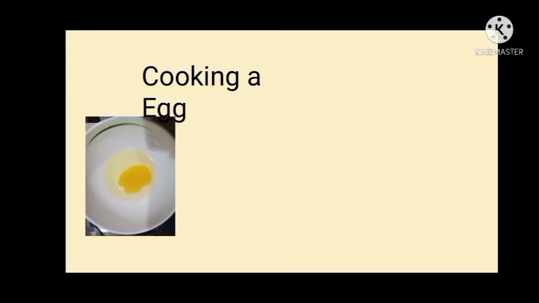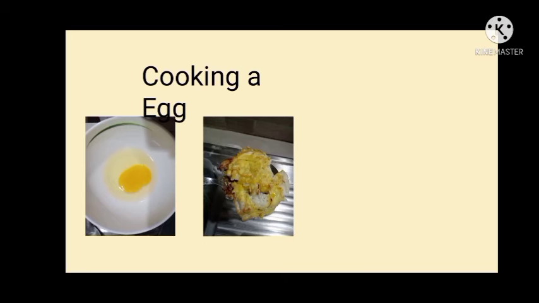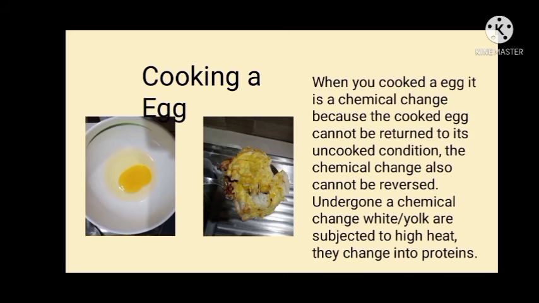The next example is cooking an egg. In the first picture it is still raw, and the second picture is already cooked. Why is it a chemical change? Because the cooked egg cannot be returned to its uncooked or original condition. This chemical change cannot be reversed. When the egg white or yolk are subjected to high heat, they change into proteins. So that is why it's a chemical change.